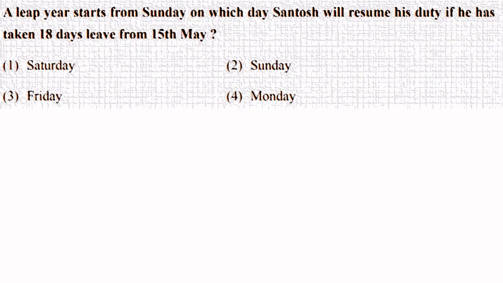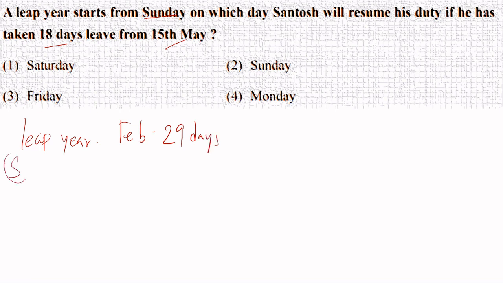Here comes the next question. A leap year starts on Sunday. On which day will Santosh resume his duty if he has taken 18 days leave from 15th May? Two things are there. It is given that it is a leap year. Leap year means a year which is having February 29 days. This is known to you.